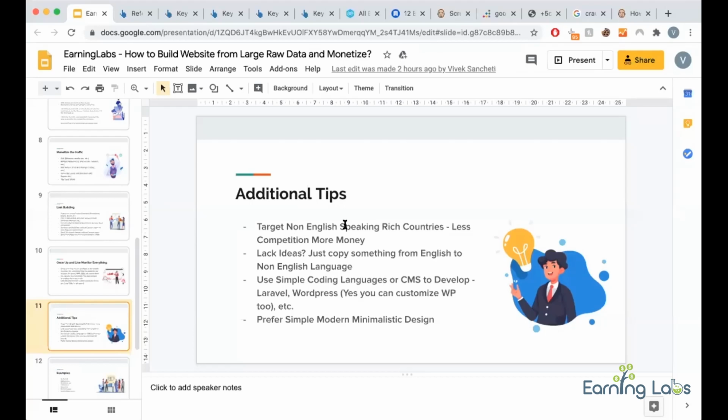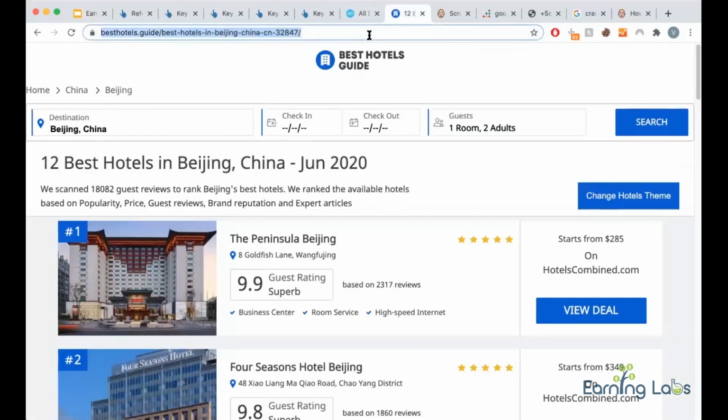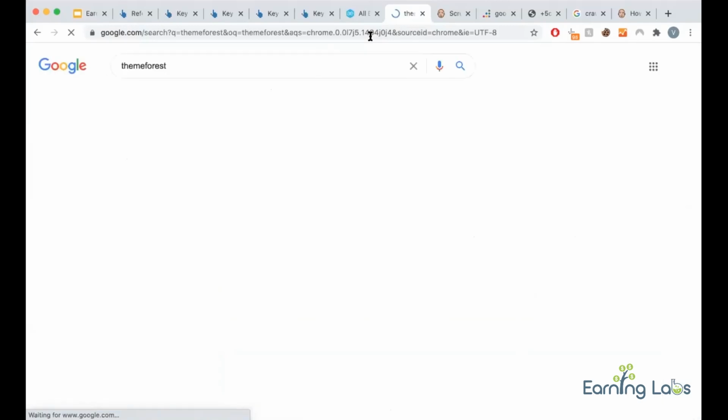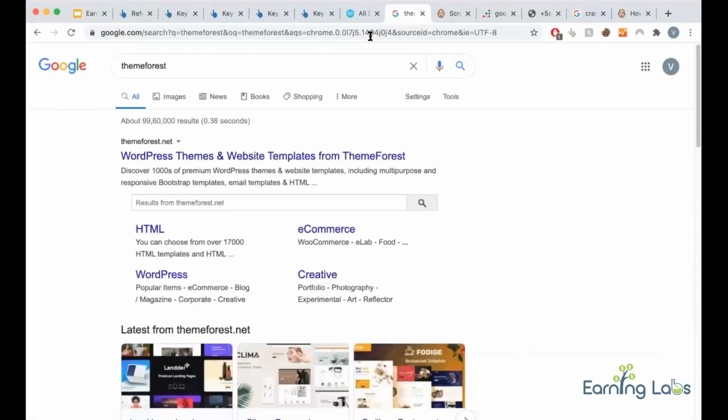WordPress is a good CMS. You can modify and customize it. WordPress has custom post types and taxonomies. So if you are a developer, you know that you can customize WordPress and also build your own such custom thing. Always prefer modern and simplistic design. Say if you don't have a designer or a budget but you are a good coder, then go to ThemeForest. You might find ready-made HTML themes, or use Bootstrap's basic design and work it out. Somehow you have to keep it a good design.